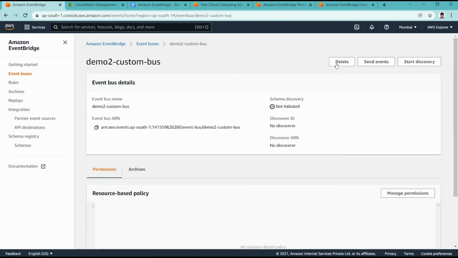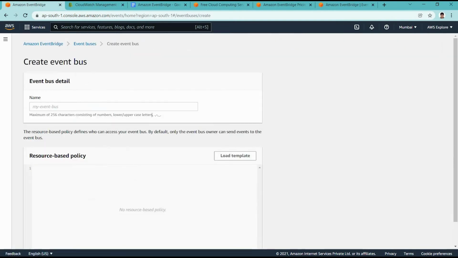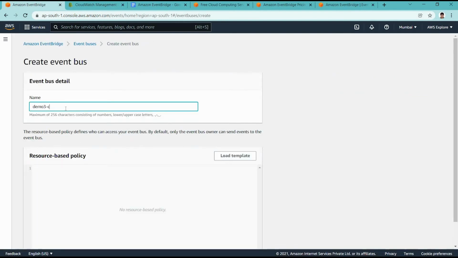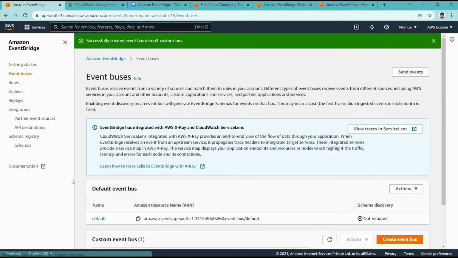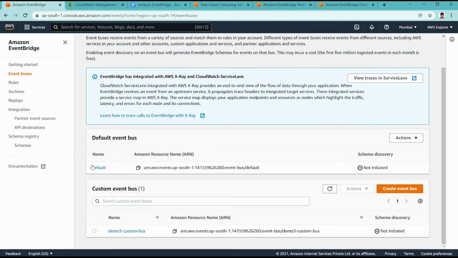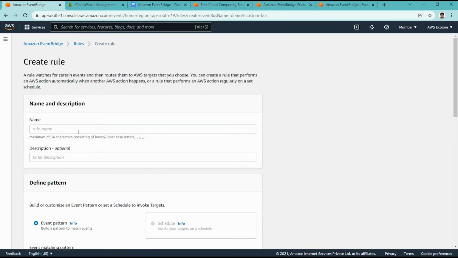Yeah, for now let me delete it and create it again, sorry. I am giving the name demo 3. The event bus we are using is a custom event bus for demo 3. So, demo 3 custom bus, okay, sorry for the confusion. Here we created demo 3 custom bus, which is a bus we created ourselves, apart from the default one available. Now we are adding a rule inside that particular custom bus, demo 3 custom bus.